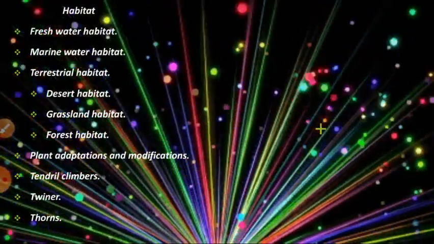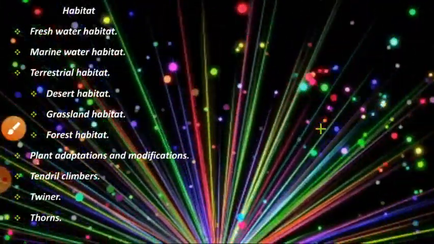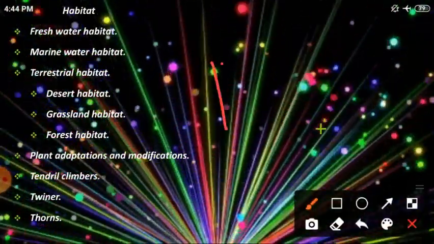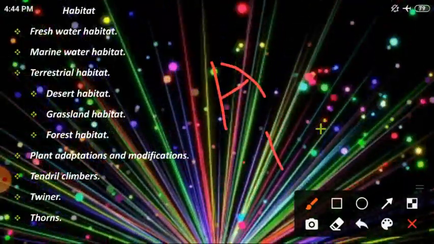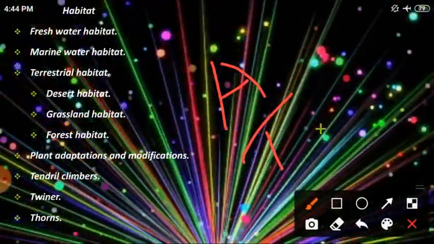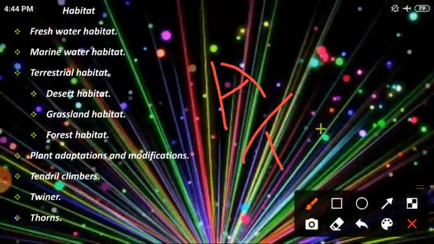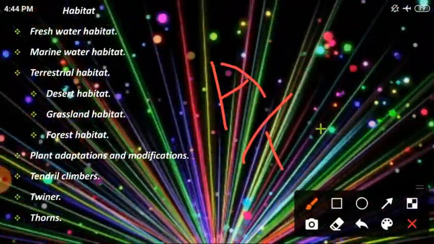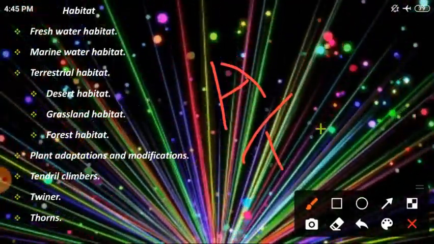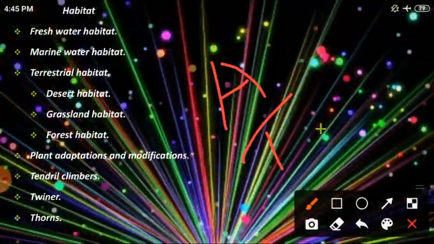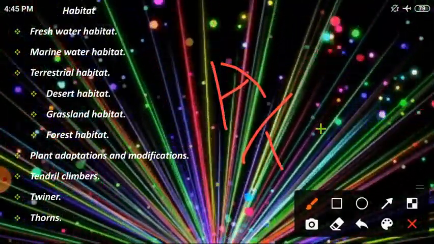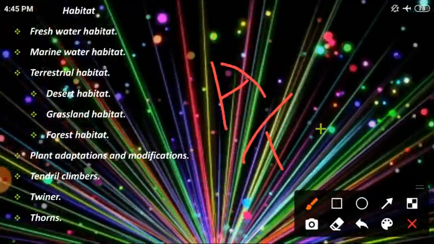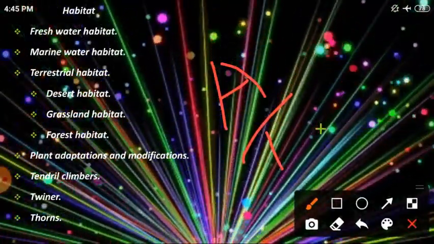The habitat is mainly divided into two types: aquatic habitat and terrestrial habitat. Aquatic habitat means the area that is completely covered by water. Terrestrial habitat, the area that is covered by land.